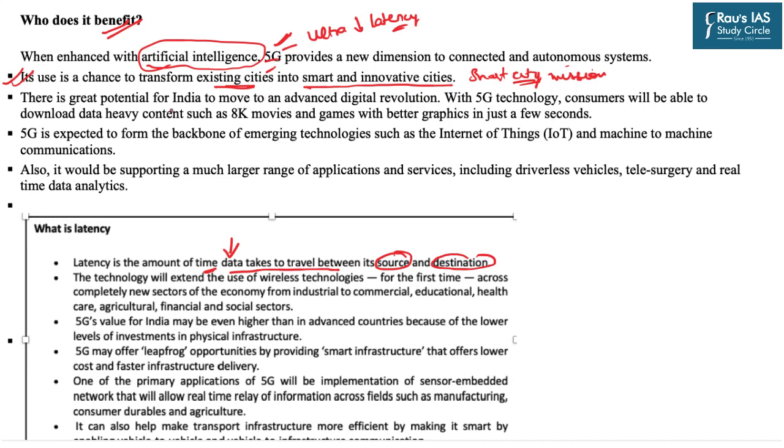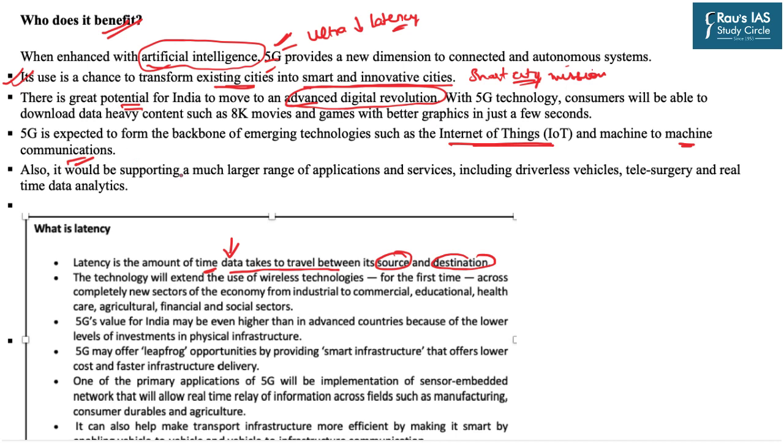In this line, it also has a great potential for India to move to an advanced digital revolution. As we have already discussed, it is going to be the base of the fourth phase of industrial revolution, and emerging technologies like Internet of Things, machine learning and communications. Hence it is expected that it will give India a leapfrog jump in the fields of communication development.